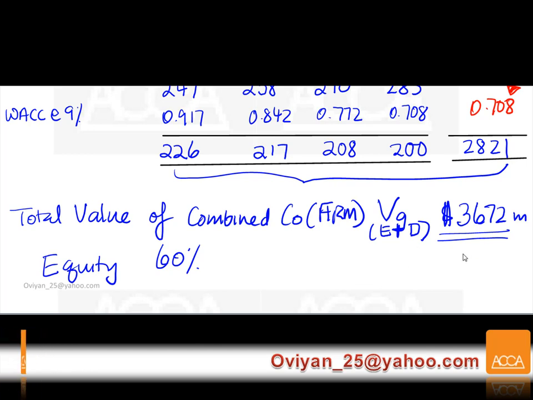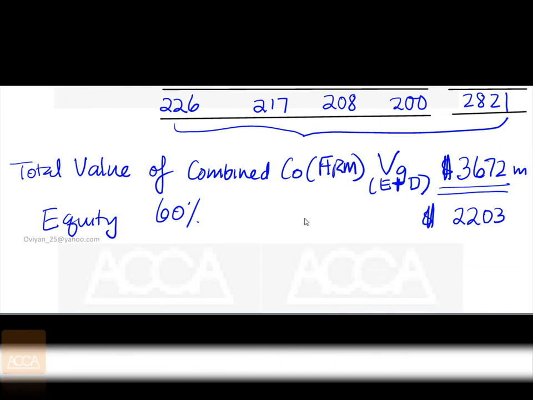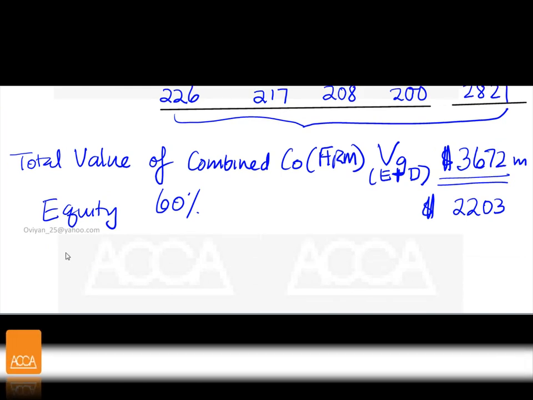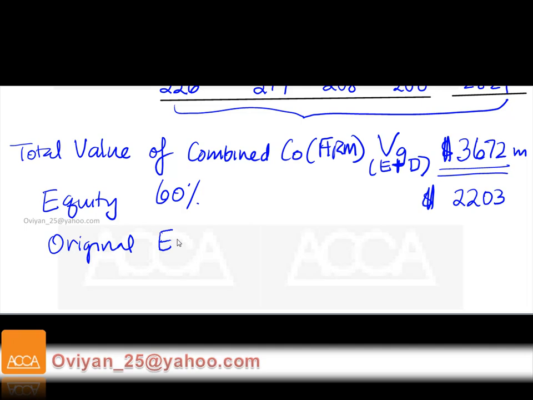So 3672 multiplied by 60% is going to be 2203. That's going to be the equity value of the new combined company, and I'm going to compare that with my original value of equity.